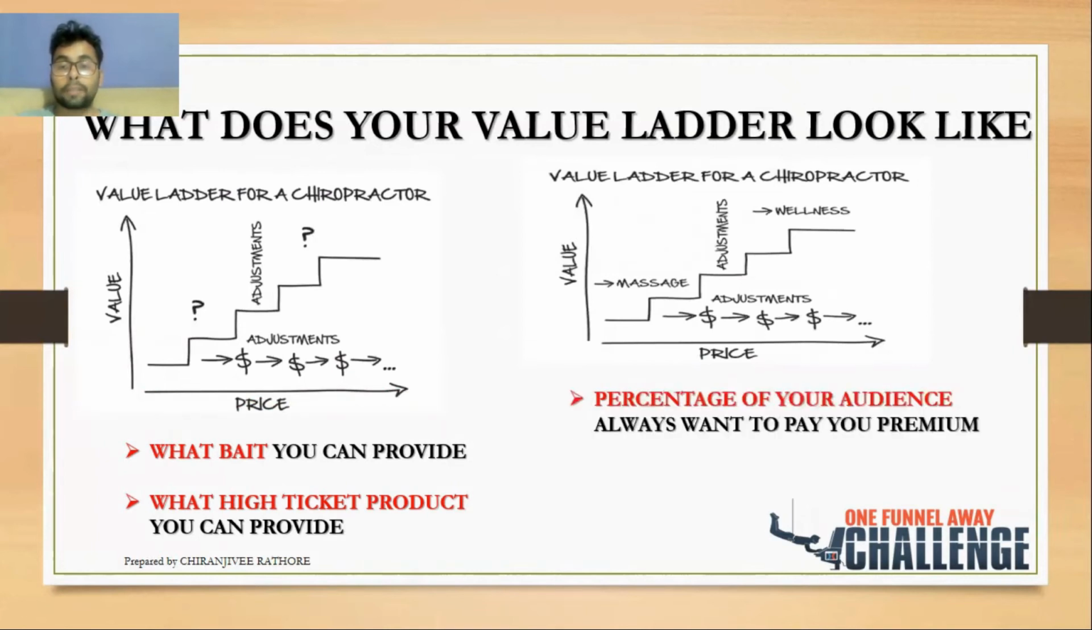A percentage of your audience always wants to pay you for your premium plans. Suppose as a bait you provide a free massage to your audience, and while doing the massage you can say that some adjustment is needed in this bone or that bone. After those adjustments, you may jump to the programs, saying I'm charging this much for a 1-year membership, the wellness program as a chiropractor, and then you can charge for different types of programs in a value ladder.